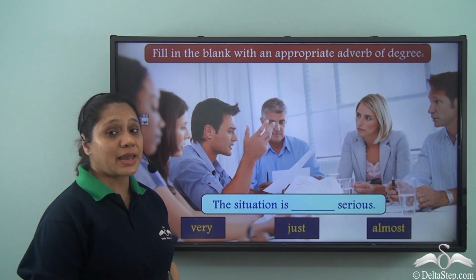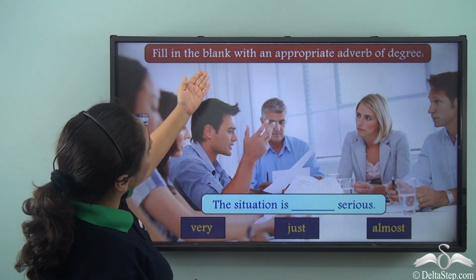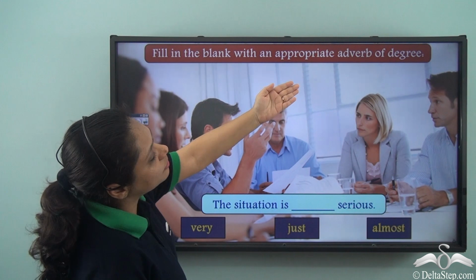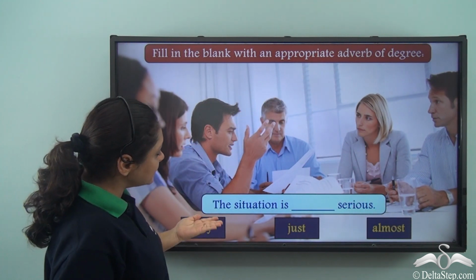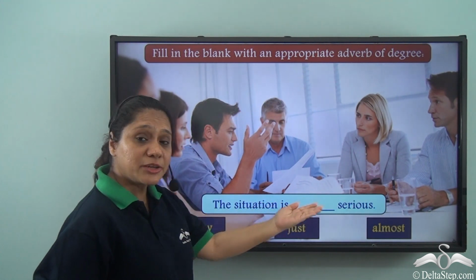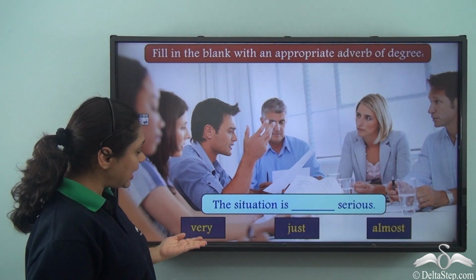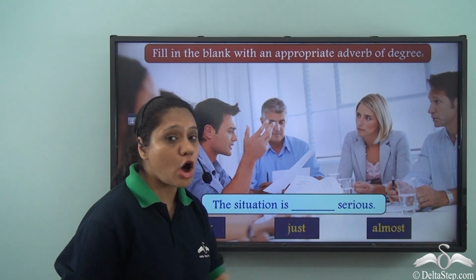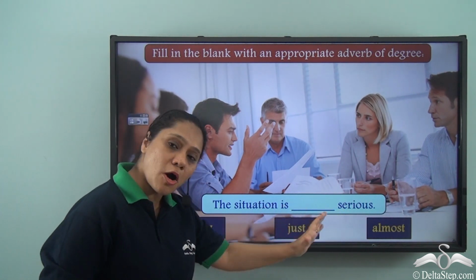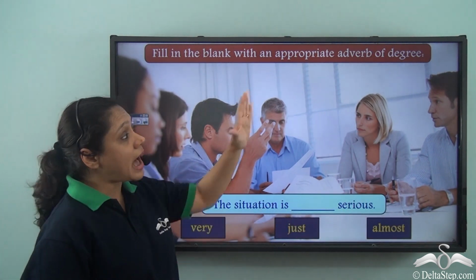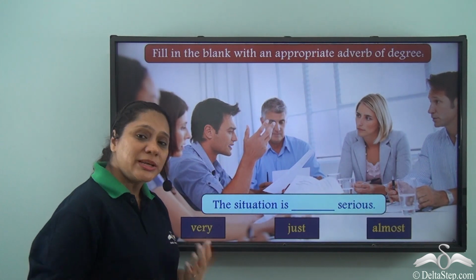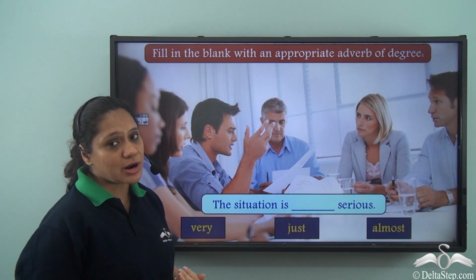Now let us do this exercise. Fill in the blank with an appropriate adverb of degree. The situation is dash serious, and the options given to us are very, just, almost. Now all the options given to us are adverbs of degree. So which option is the fittest for our sentence?